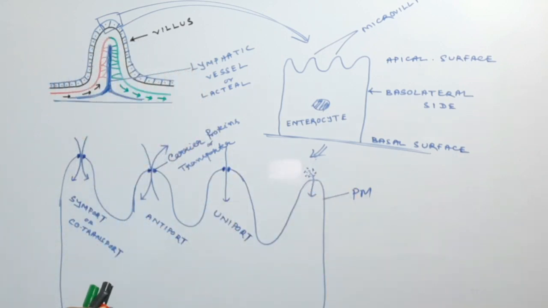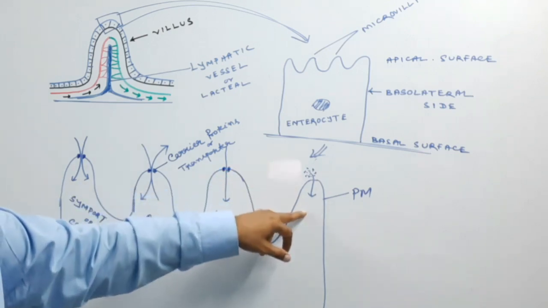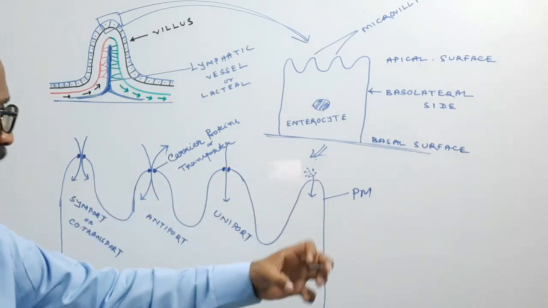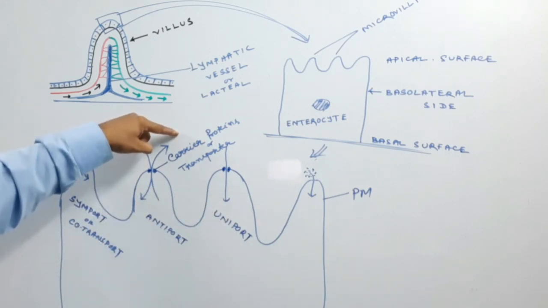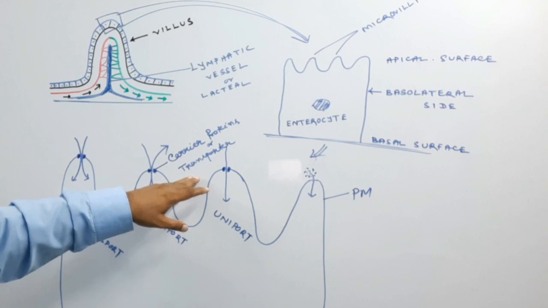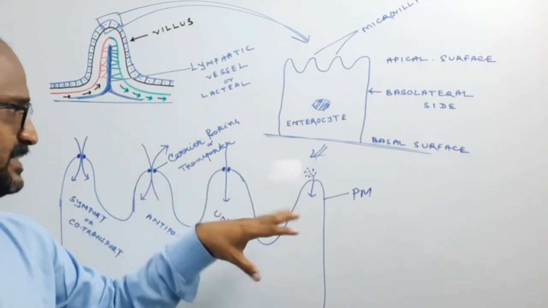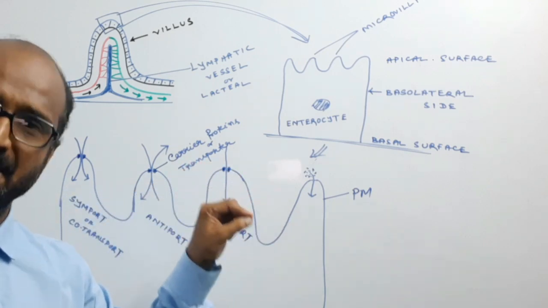So the substances may enter into the cell through the diffusion process, or they need some channels, some carrier or transporter proteins present in the plasma membrane.